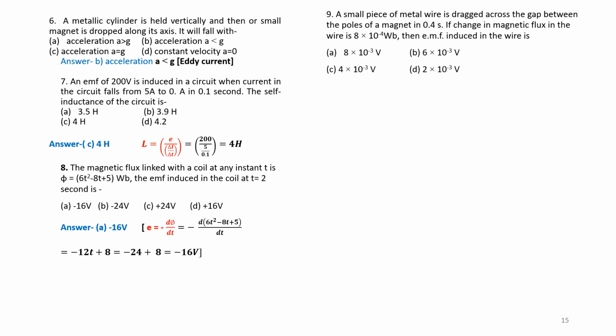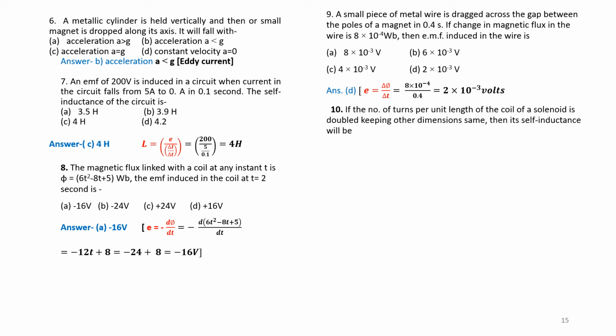Question number 11. The energy stored in a coil carrying current I is U. If the current is halved, then the energy stored in the coil will be? This is once again a calculation using the formula half L I square. So 4 options are there: A, B, C and D. The correct answer is B.